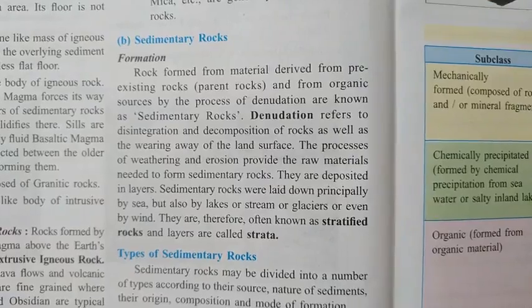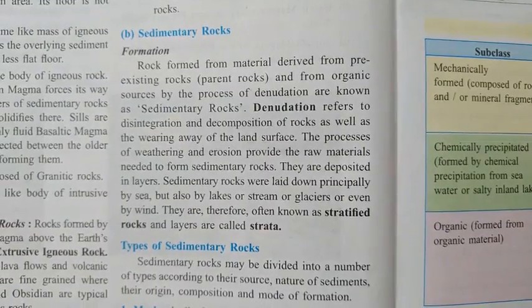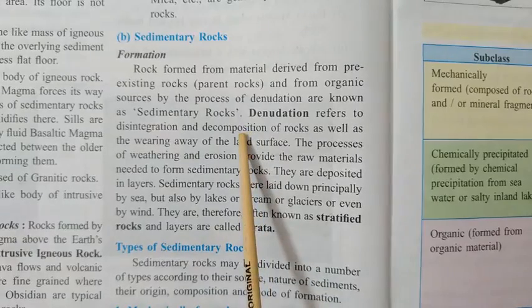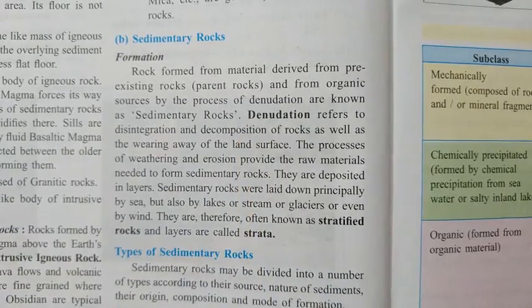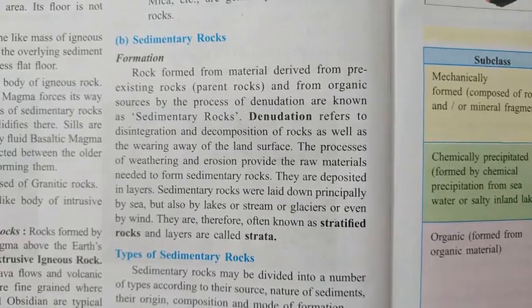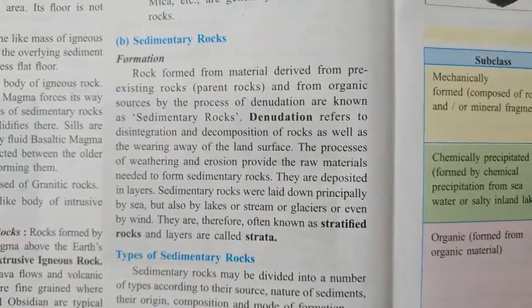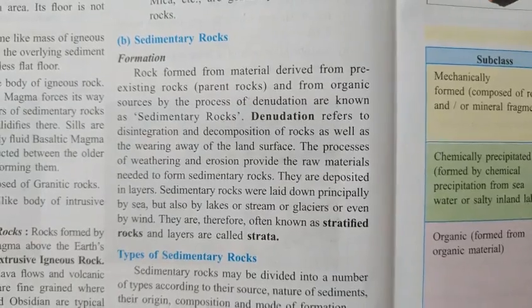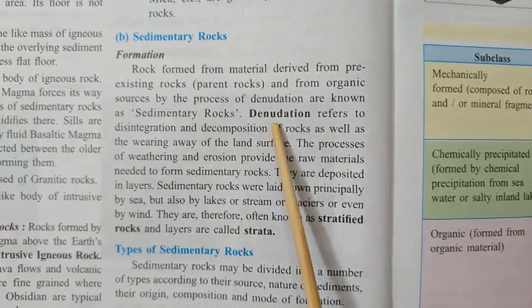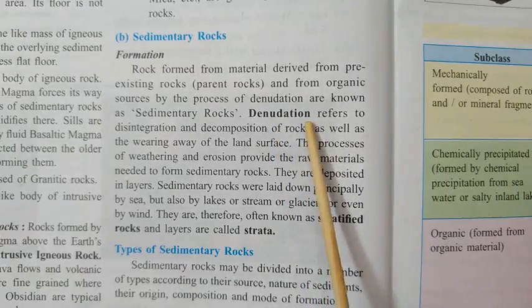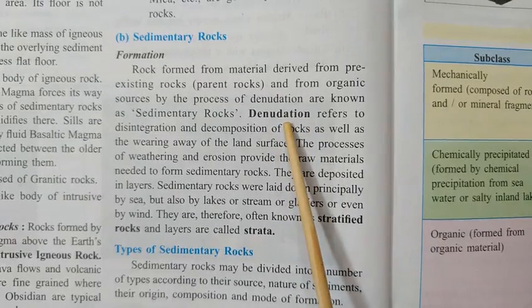Now let me explain the two important words which I told you about, disintegration and decomposition. These are two very important terms you need to know. All of you know the rocks go through the process of denudation, and I explained that the two processes together are called denudation. What are they?